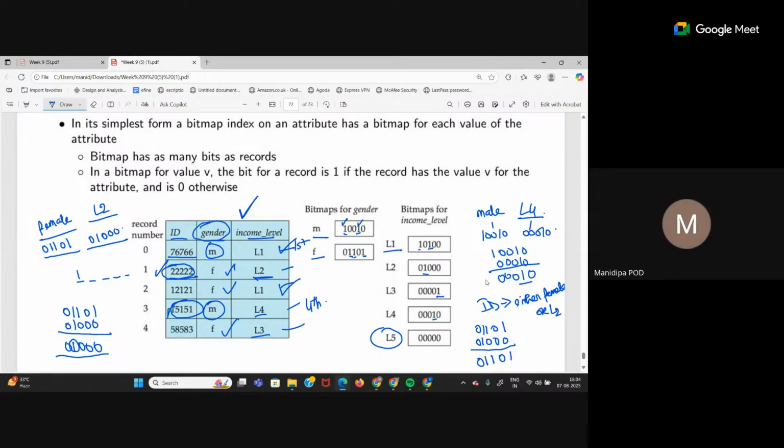So what is my condition? Either female or L2. In the second row, bit number 2, female and L2 both are satisfied. So OR includes the AND also, right? OR is true even when both are true. Then bit 3 is 1. Row 3 is also there because female is satisfied, though L2 is not. Similarly, the fifth bit is 1. In the fifth row also, female is satisfied and L2 is not. It's either or. So all 3 rows are coming as the answer. This is bitmap index.